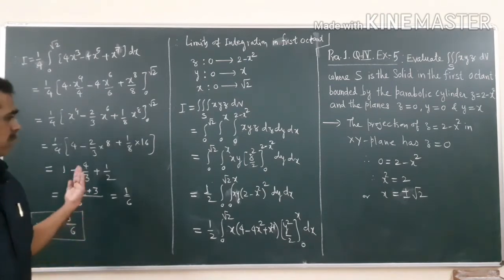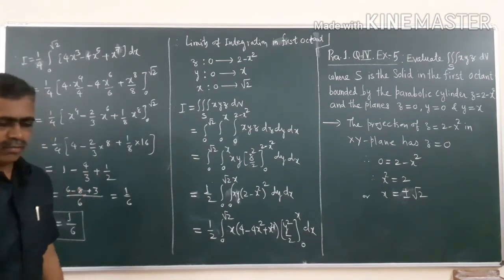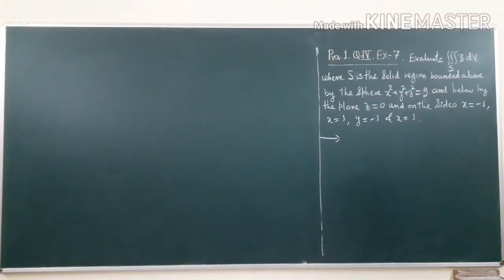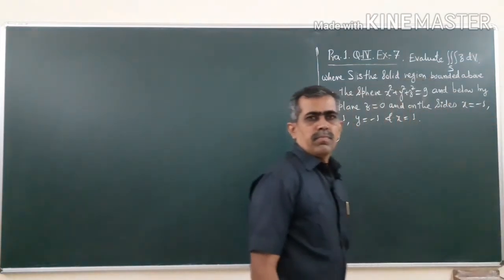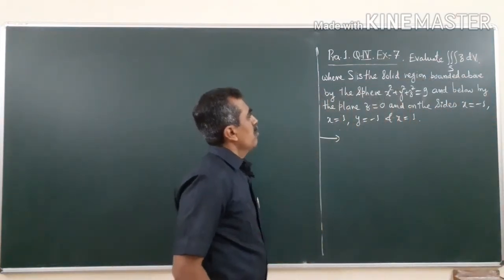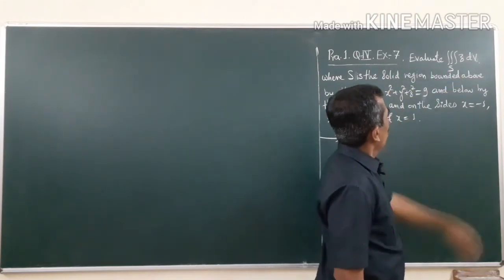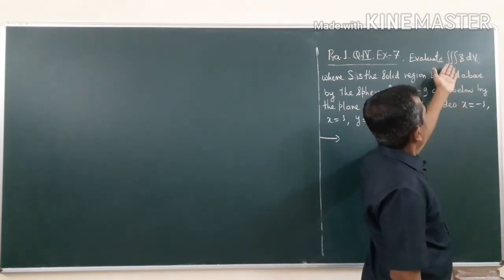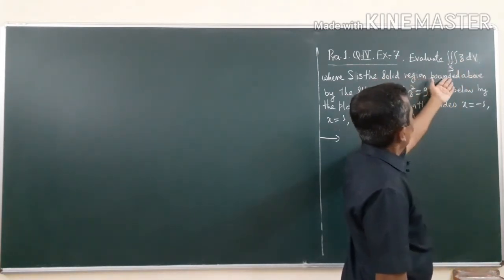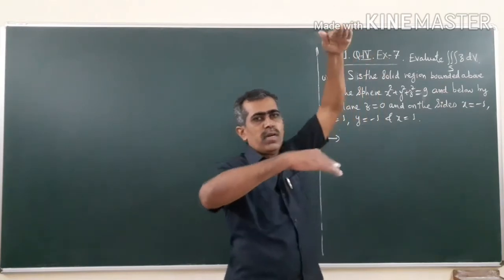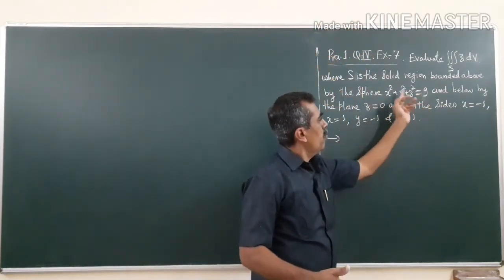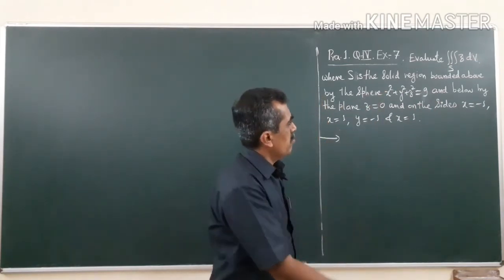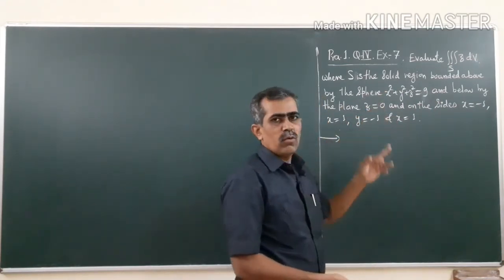Okay. So let us have a screenshot of this. Yes, let us do another problem on triple integral of the function z over a solid S. The solid S is bounded above by a sphere of radius 3, and below, yes, what is its base? Bounded below by the plane z is equal to 0.